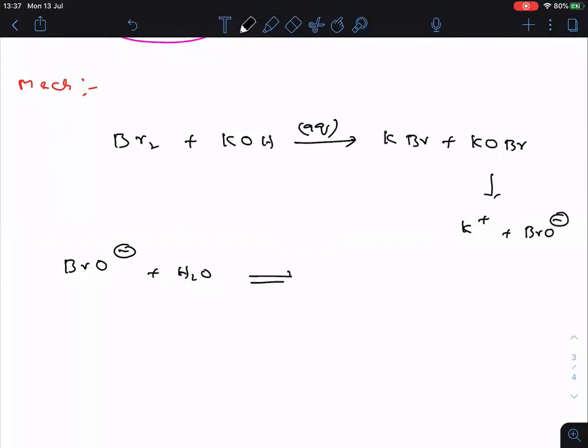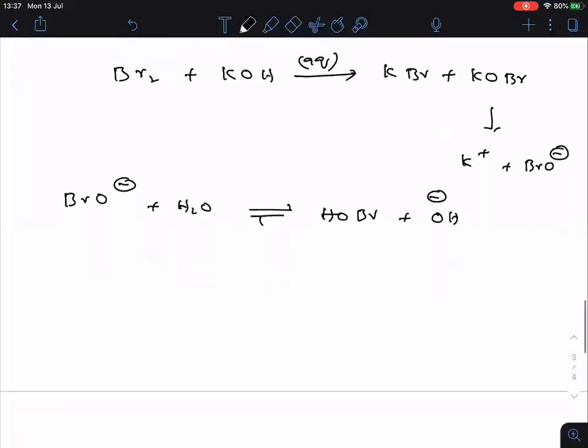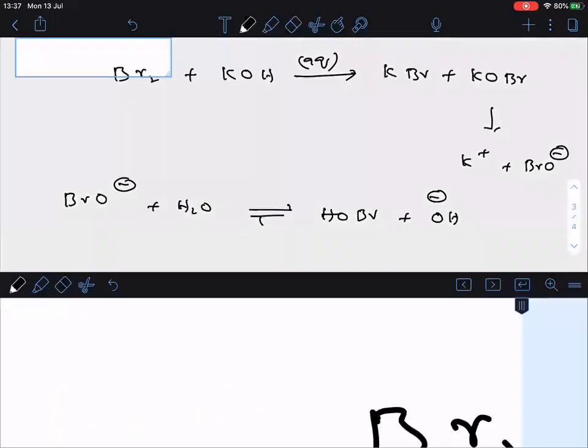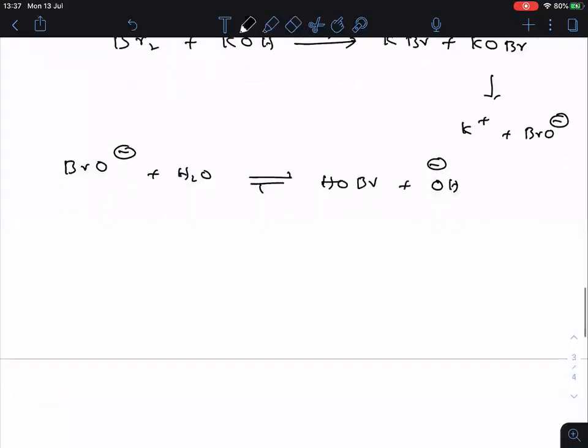Now, what happened here? What is the thing that is formed? You know, HOBr is formed and OH minus ion is released out. Now what happened? Because of OH minus ion, the solution is alkaline in nature.